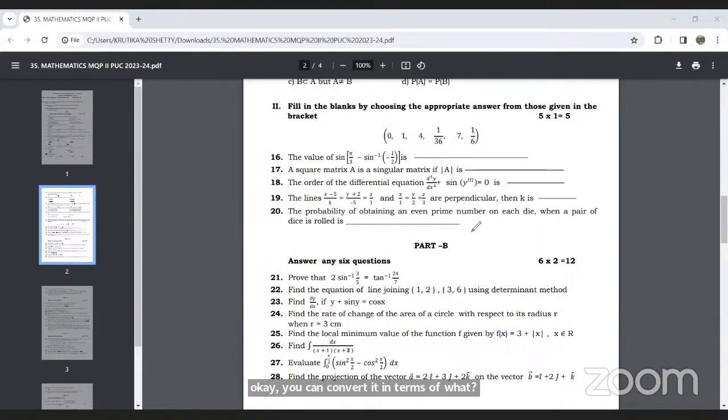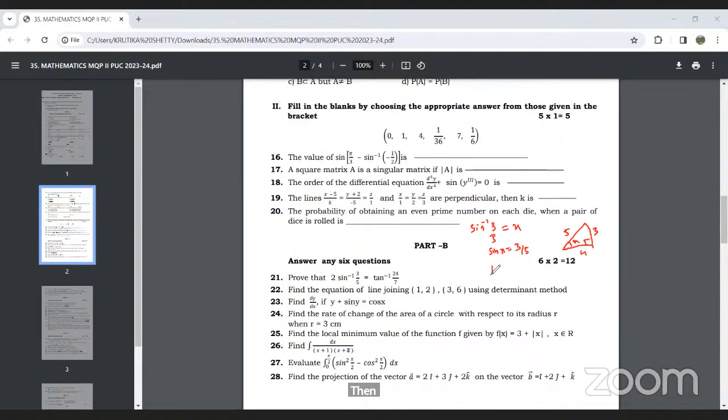See this, sine inverse 3 by 5. If I consider it as x, then sine x will be equal to 3 by 5. From the right angle triangle, if this angle is x, then opposite upon hypotenuse, and this side will be 4.